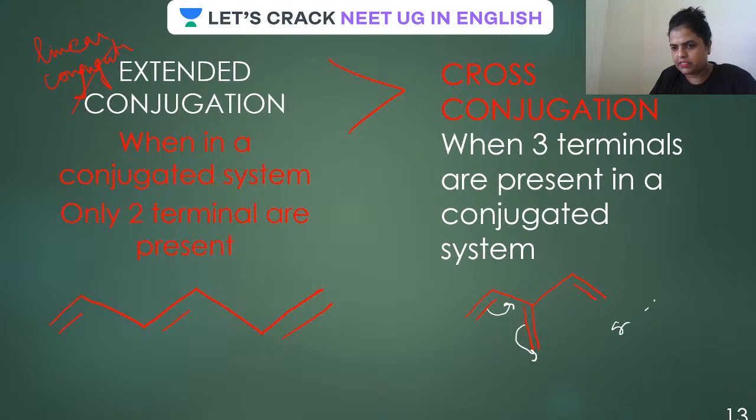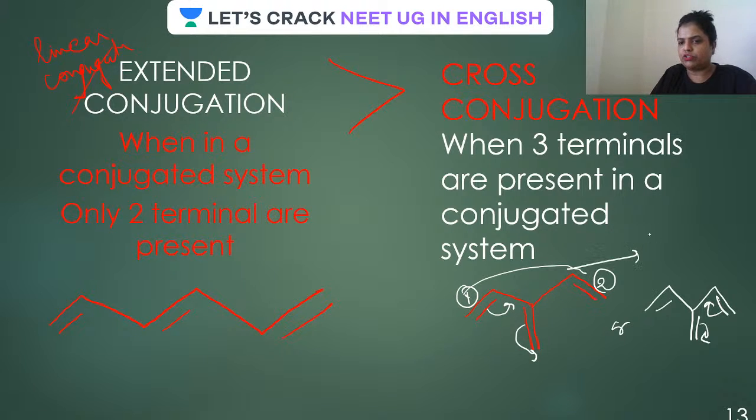Or it can be possible like this. So at any time, only one of the conjugations will be there. Therefore, you can say that this one and this one are not in direct conjugation.